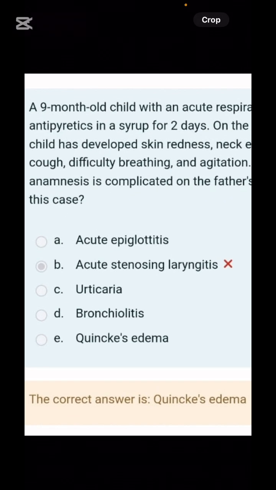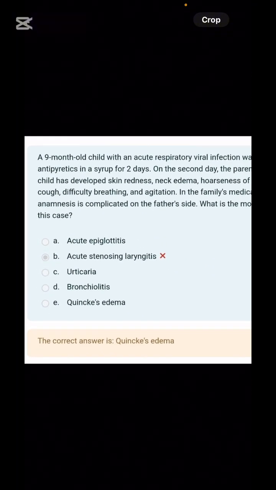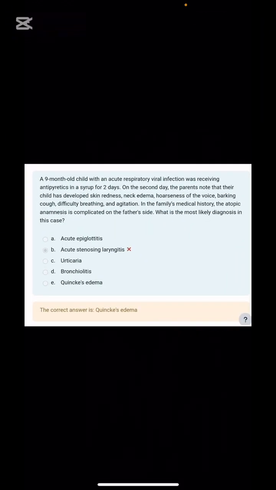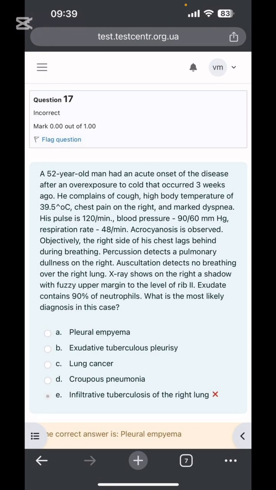Quincke's edema, we have seen this atypical case, in which there was skin itching, skin redness or neck edema induced by, this is the case of antipyretic-induced Quincke's edema. Another thing, pleural empyema, come to the x-ray finding directly. X-ray shows on the right a shadow with fuzzy margin up to the level of rib 2.